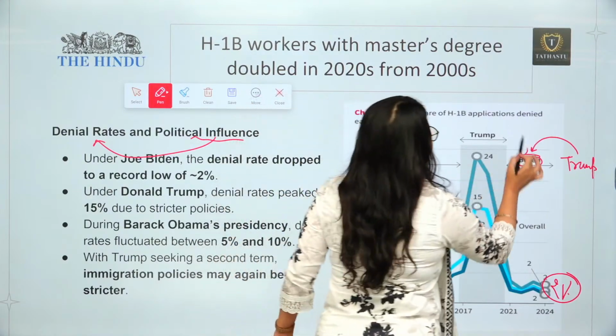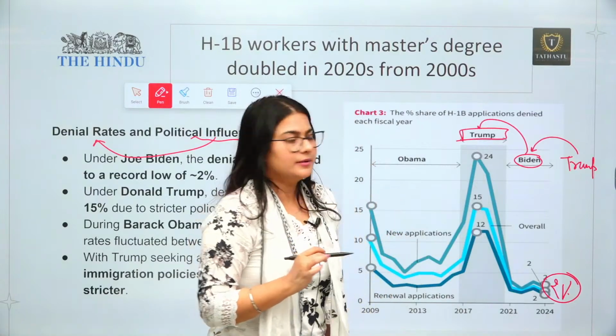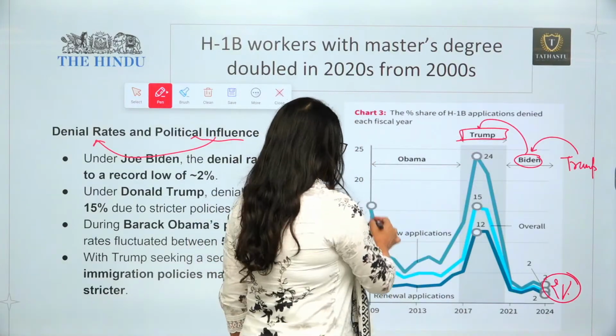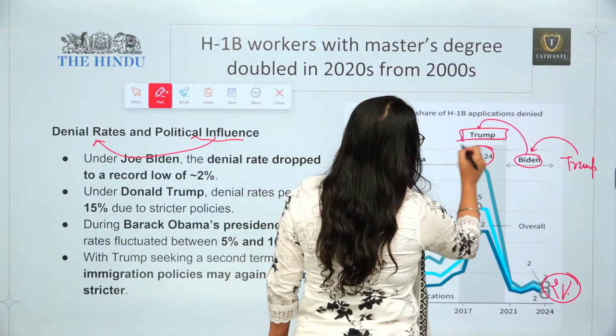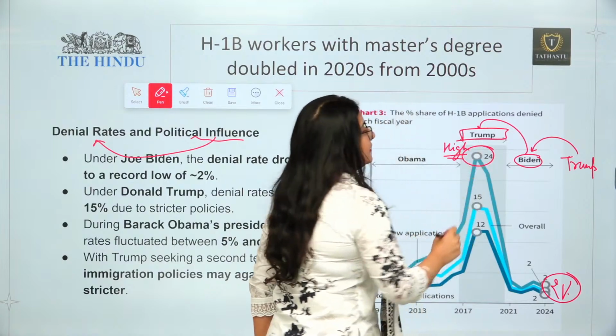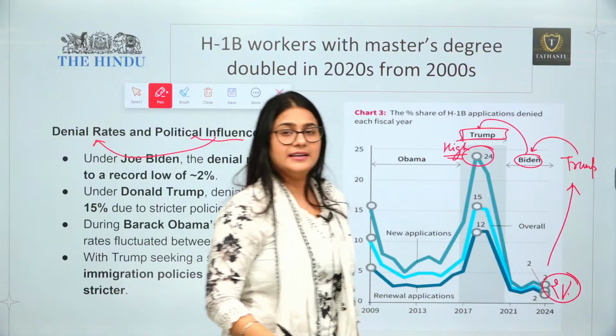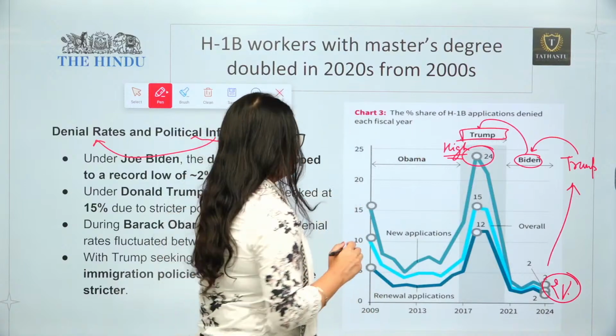But before Joe Biden, there was the first term of Donald Trump. During his time, you can see that the denial rate was very high. That's why we are worried that this time also the denial rate can go up and create issues for Indians.